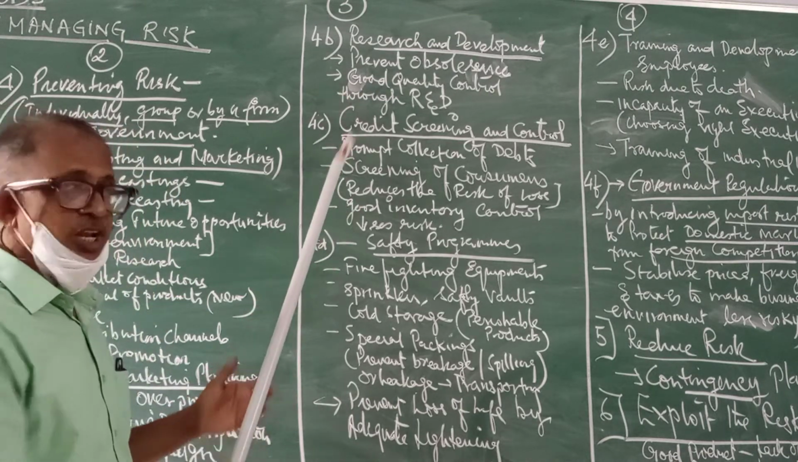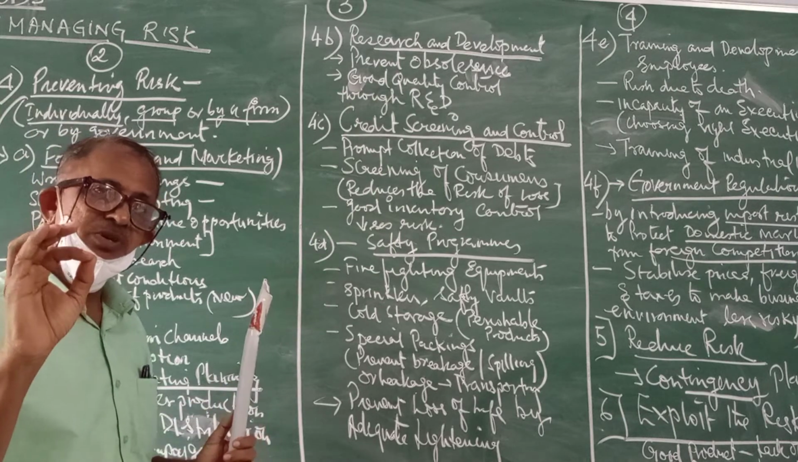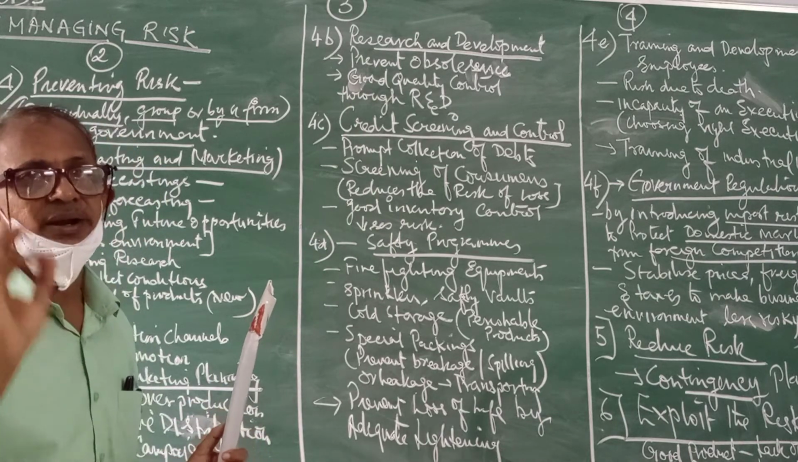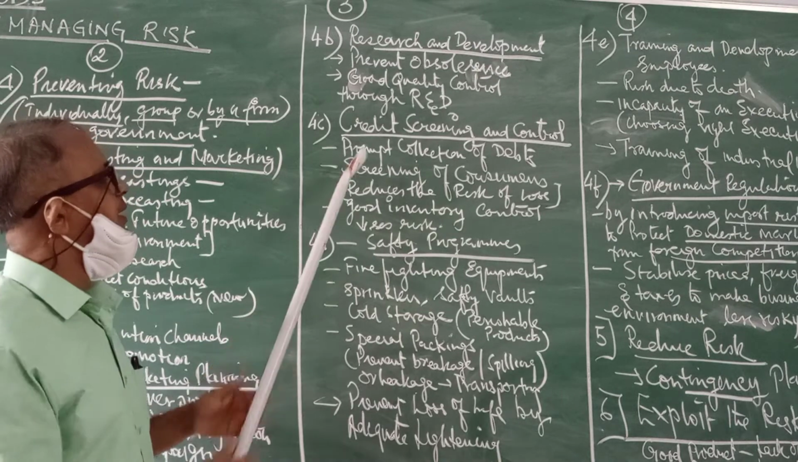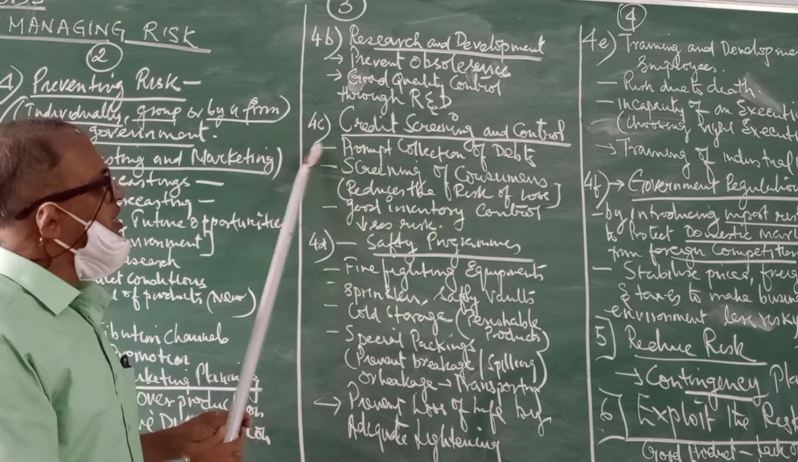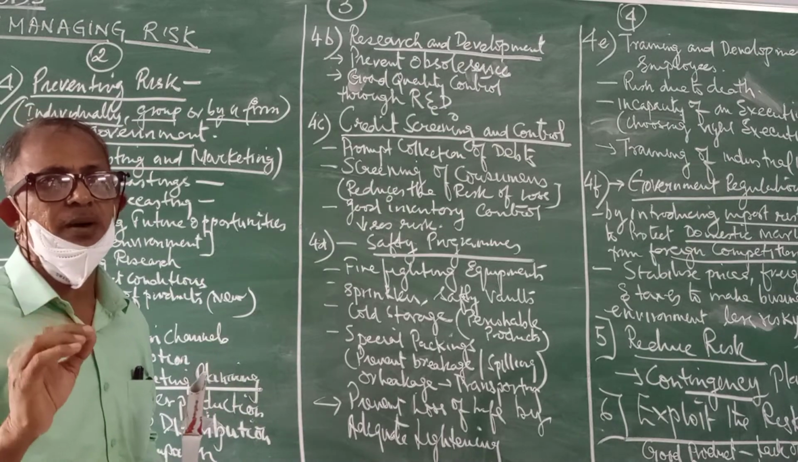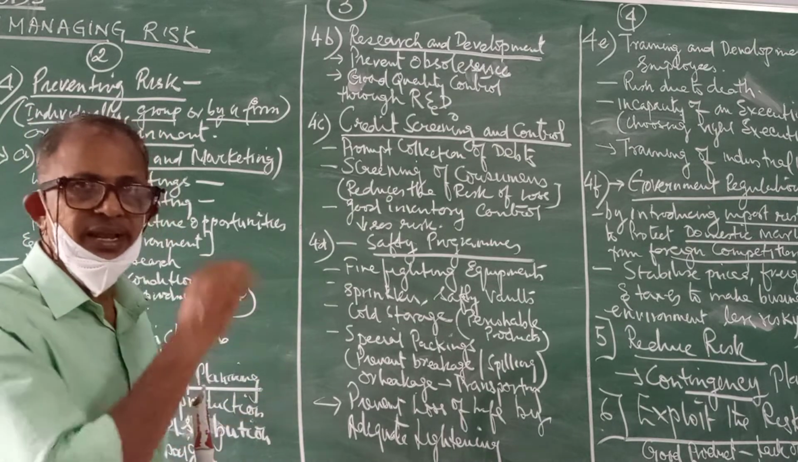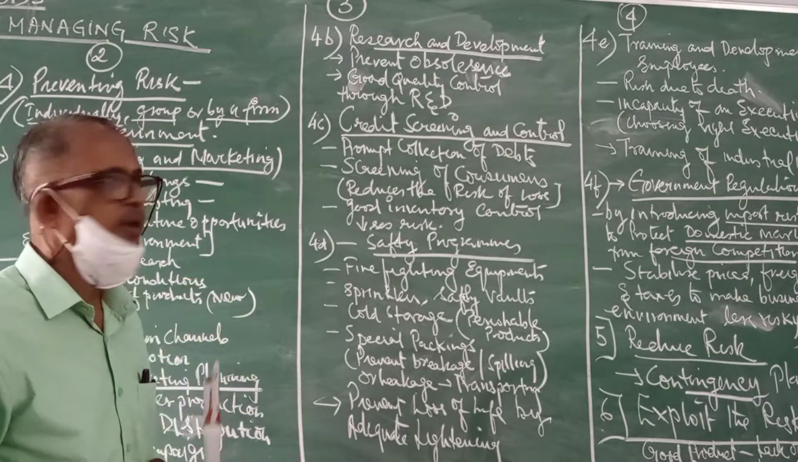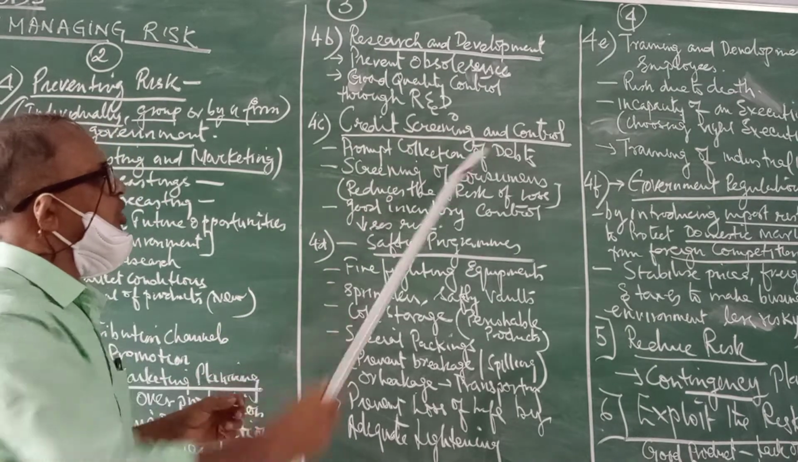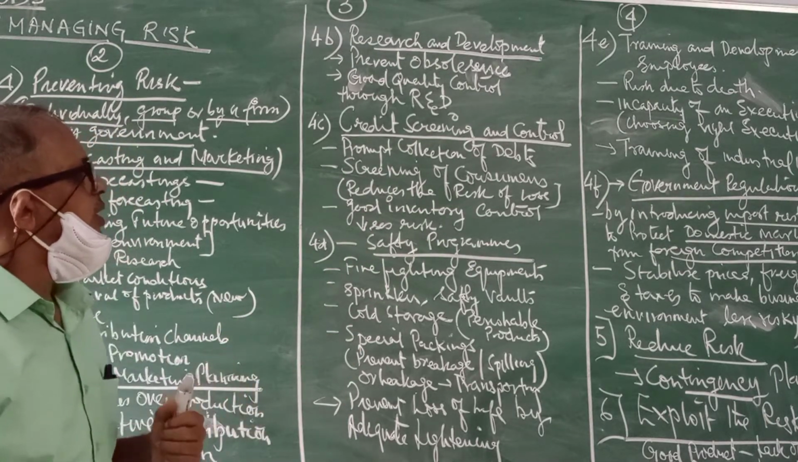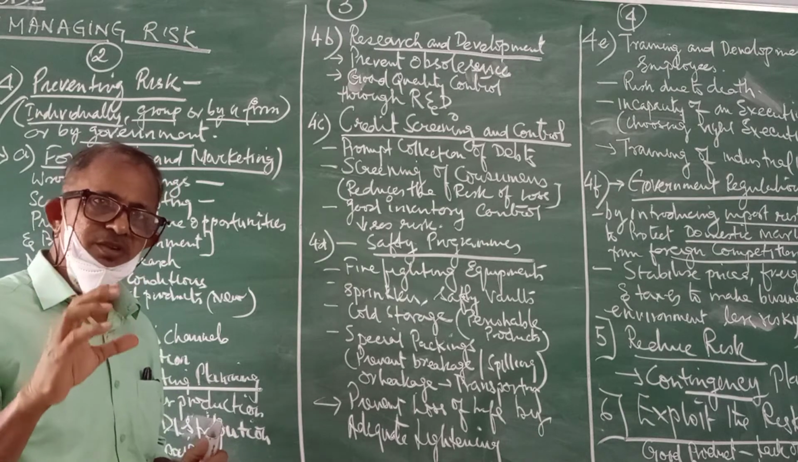Then I can ensure good quality products to the customers in the market through my R&D. The next point is credit screening and control. Now this is the most vital point in the entire discussion today. So credit screening and control means,